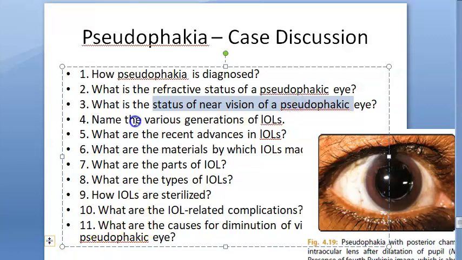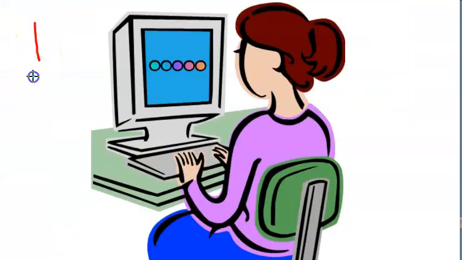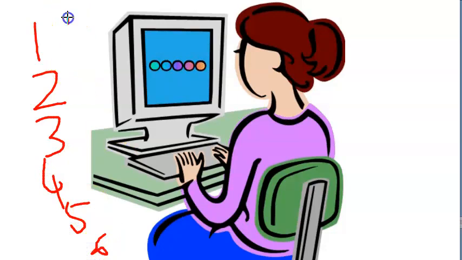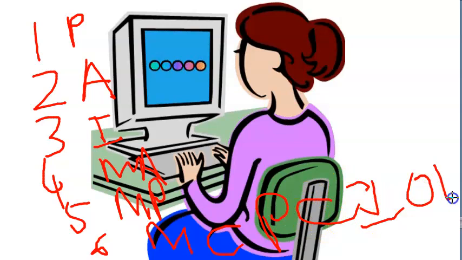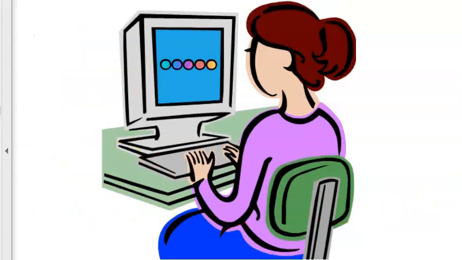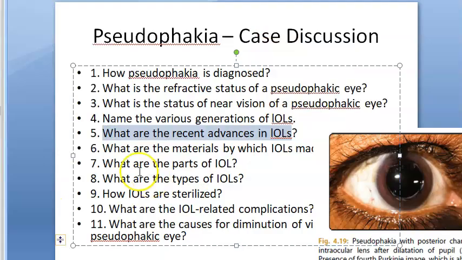Okay. Then various generations of IOL. You have 6 generations, guys. 1, 2, 3, 4, 5, 6 generations of IOLs, the textbook says. So initially you had posterior, then anterior chamber, then iris, then you have modified anterior, then modified posterior, then 6th generation they are saying modern capsular posterior chamber IOL. And I think this is what they do, right? So 6 generations are there. You have understood. Then let's move on to the next question.